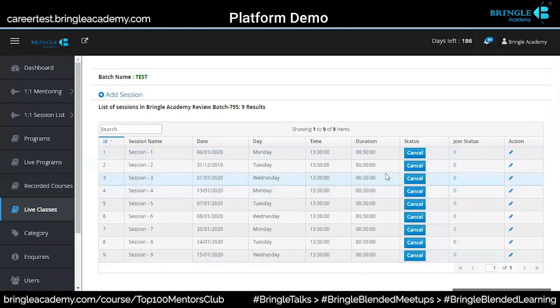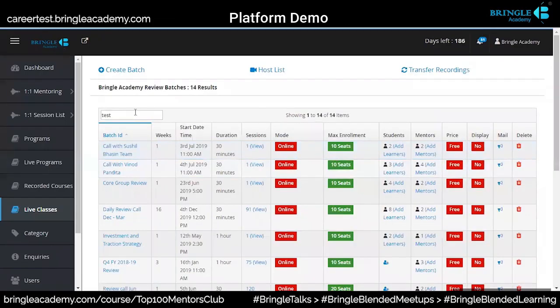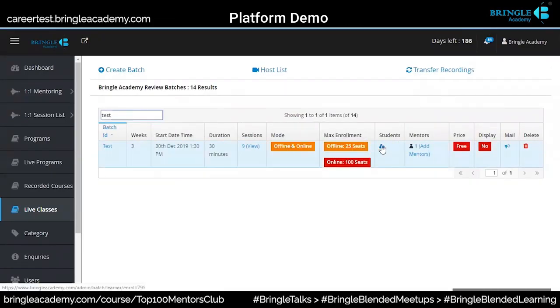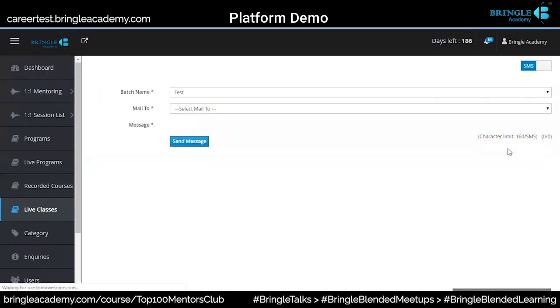and when you go into view session, you will find all those sessions around. If you want to change some of the sessions at any point in time, you can also change it from here. Only mentors would have this access. Not everybody would have that access. Okay. So whoever has got the students or the mentors, you can send them a mail to all the participants in a click of the button.